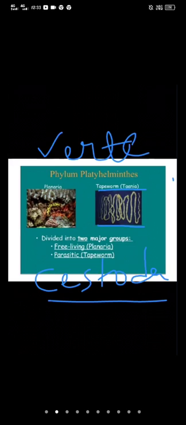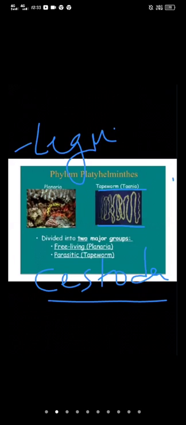Body is covered by a protective syncytial cytoplasmic layer. That layer is called what? Tegument. And they exhibit pseudo-metamerism. Cestodes exhibit pseudo-metamerism. And the anterior end of the body is called scolex.